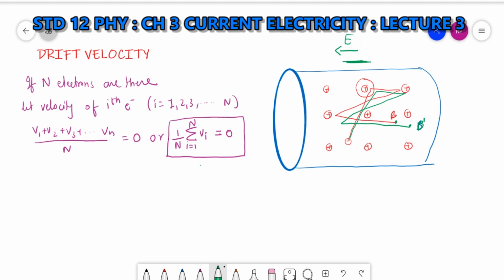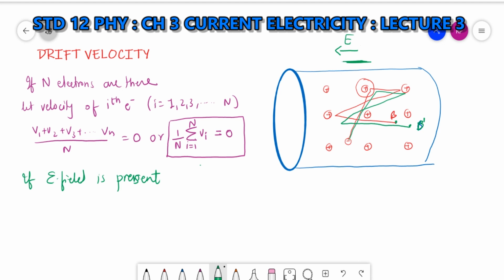Consider the situation when the electric field is present. Clear. Now what will be the acceleration of the electron?